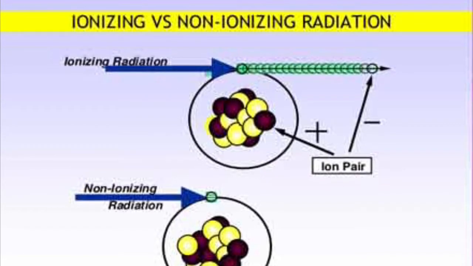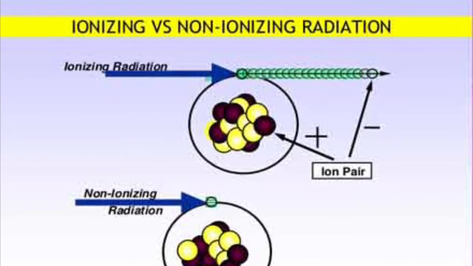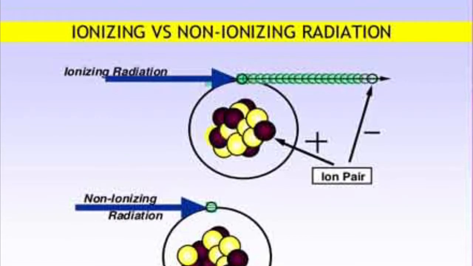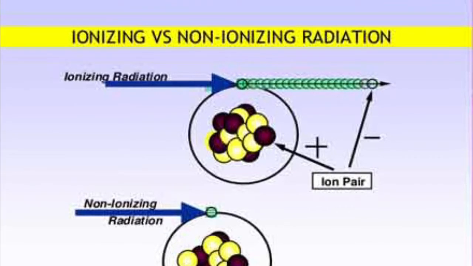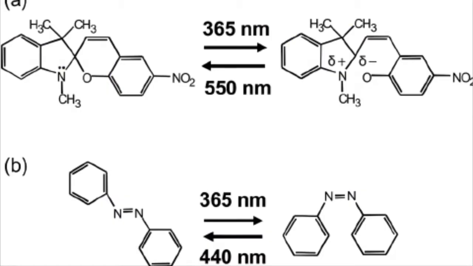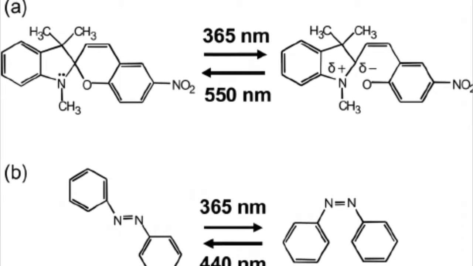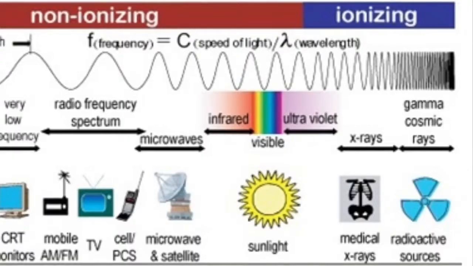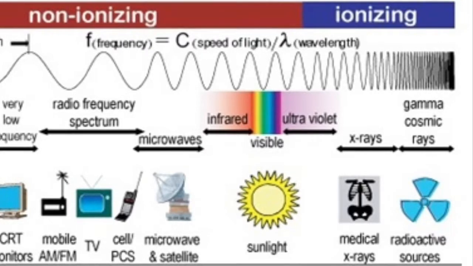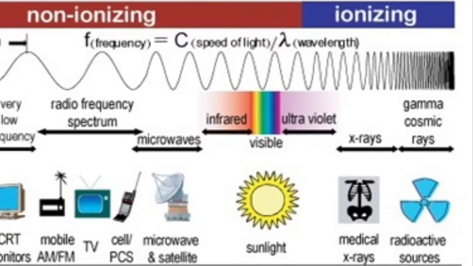On the other hand, ionizing radiation, including UV rays, gamma rays, X-rays, and particle radiation from radioactive decay, is higher energy. When exposed to ultraviolet light, a kind of ionizing radiation, the frisbee will be photoisomerized. Both non-ionizing and ionizing radiation are found in our everyday lives, and both have consequences on our health.